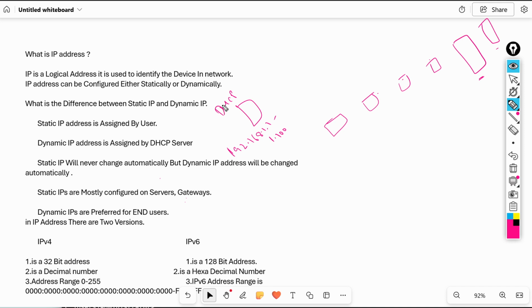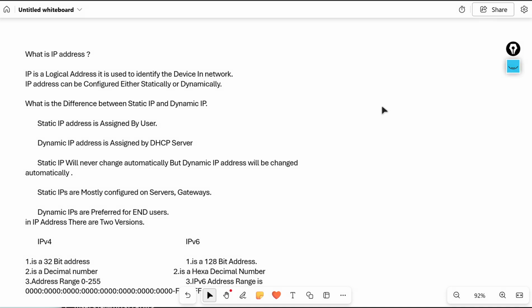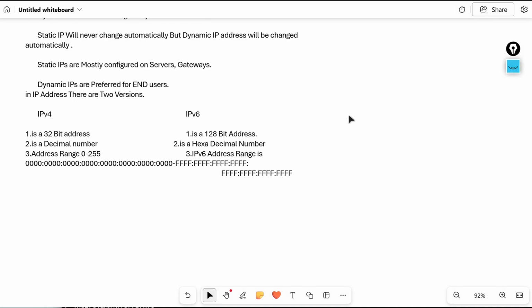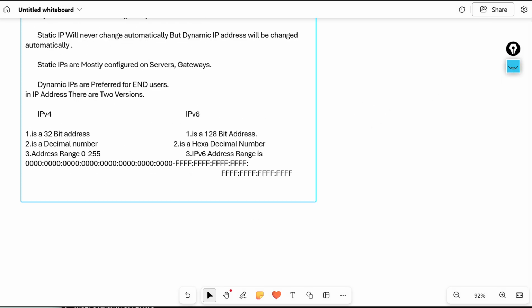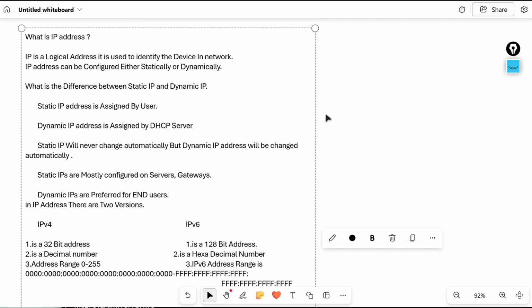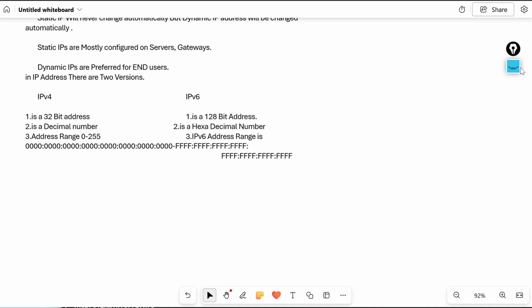Next, in IP address, we have two versions, IPv4 and IPv6. Remember this point. IPv4 stands for Internet Protocol version 4.